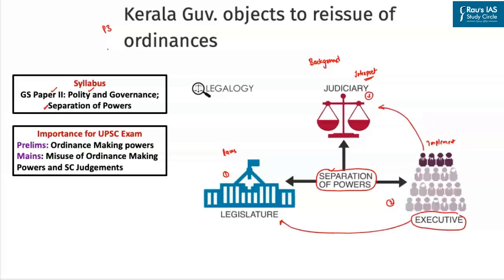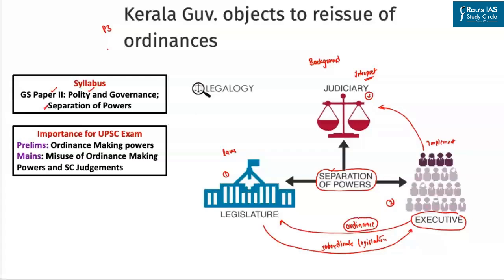Apart from that, the legislature can also delegate some of its functions to the executive as part of subordinate legislation. Particularly, the ordinance making power of the executive, that is the president at the central level and the governor at the state level, is an exceptional power which has been vested with the executive in order to deal with certain exceptional circumstances.